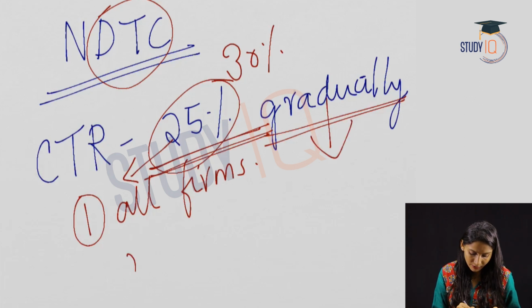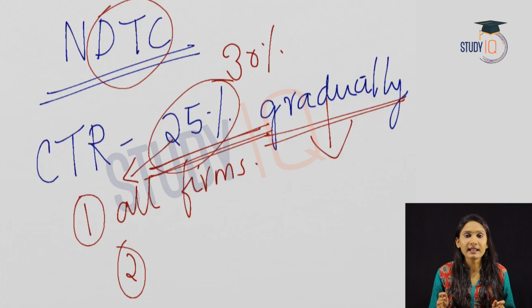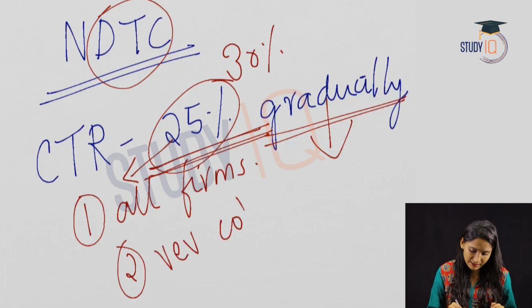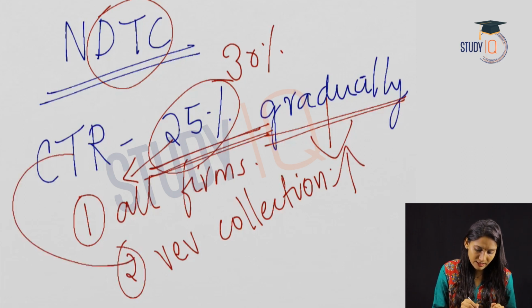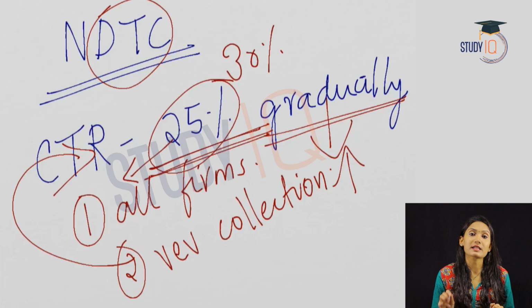And secondly, the word gradually, which means that this 25% will not be implemented as soon as the new direct tax code will be adopted. No, it is not like that. As the revenue collection of the government improves, the government will do this. So when the revenue collection of the government increases, the government will reduce the corporate tax rate to 25% for